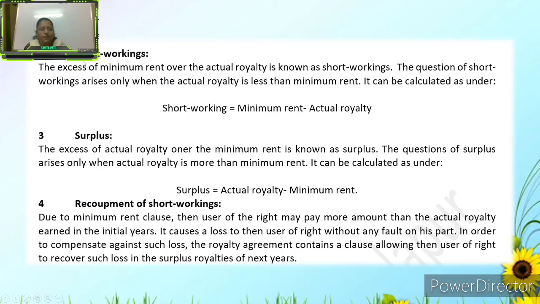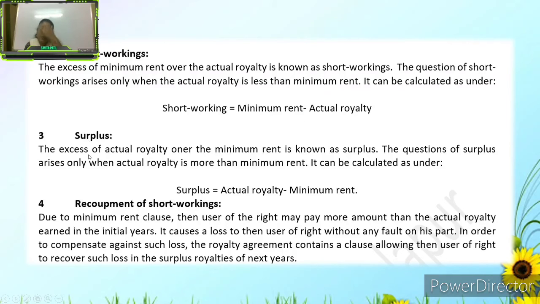Most important word is short workings. What do we mean by short workings? The excess of minimum rent over the actual royalty is known as short workings. The question of short workings arises only when the actual royalty is less than the minimum rent. It can be calculated as: short workings is equal to minimum rent minus actual royalty.